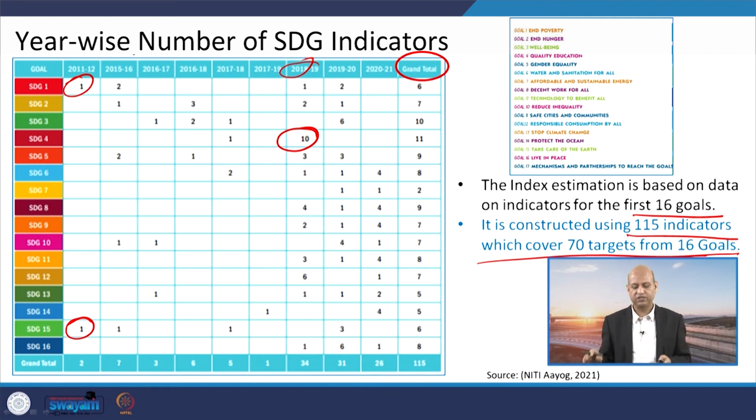Of course, all 17 goals are not being taken, because goal 17, mechanism and partnerships to reach the goal, has not been taken. Otherwise, every goal has been taken and considered for calculation purposes.